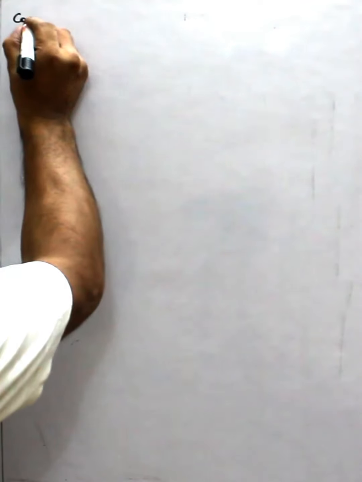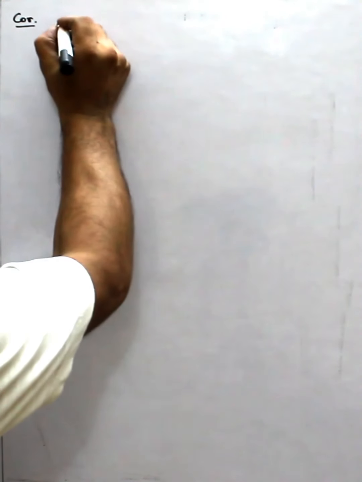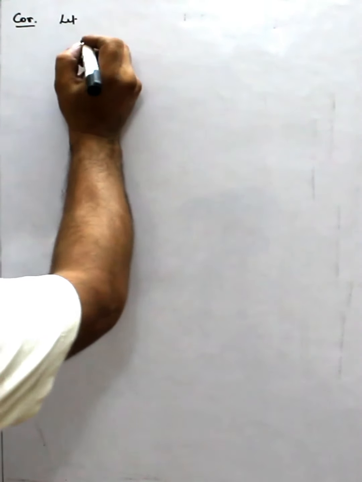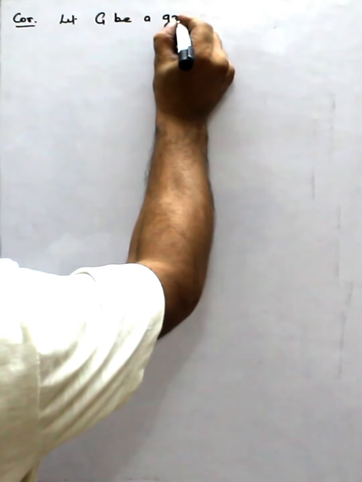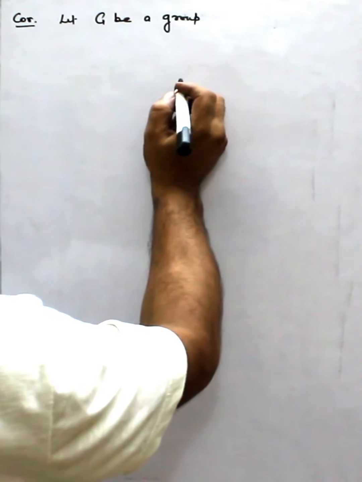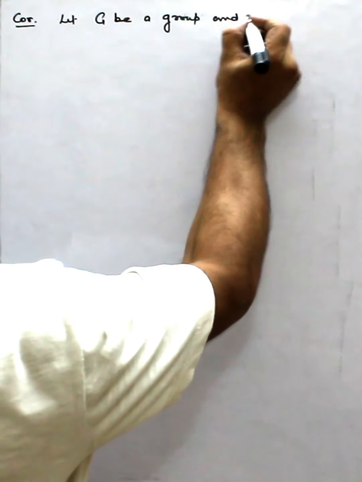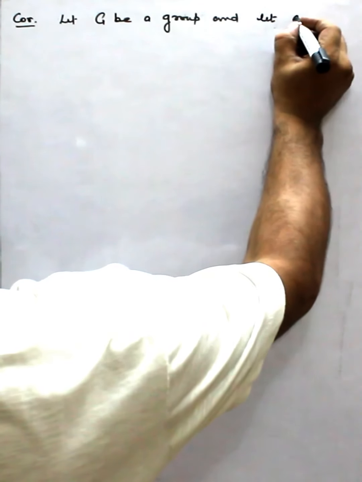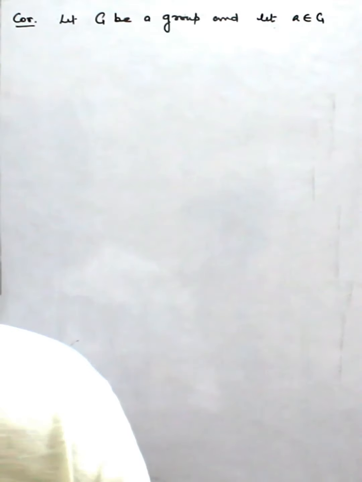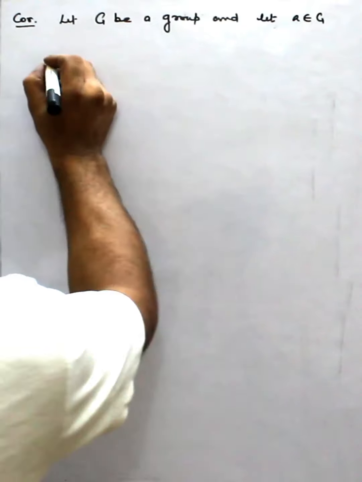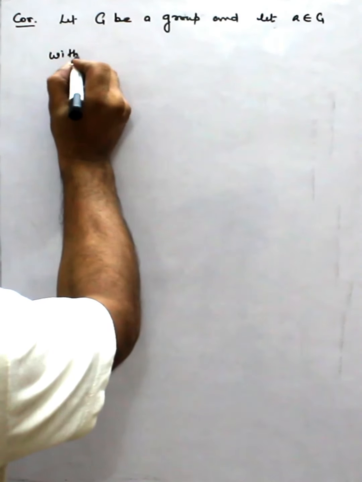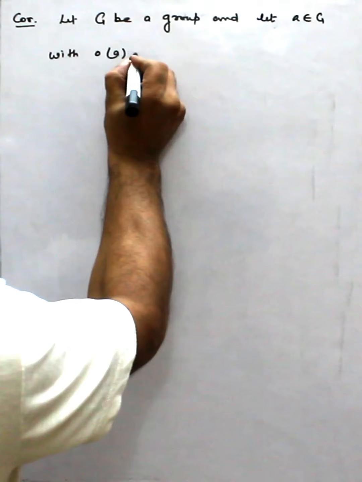Now a corollary. The corollary is the statement: let G be a group and let a belong to G with order of a is n.